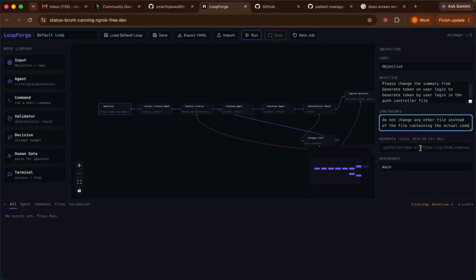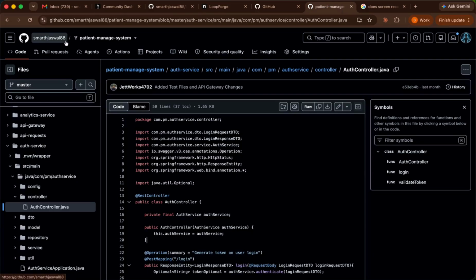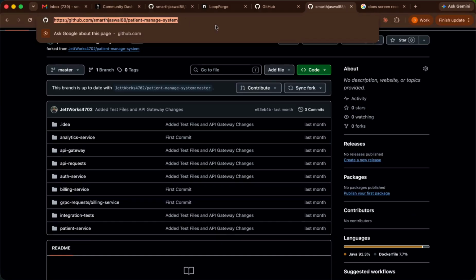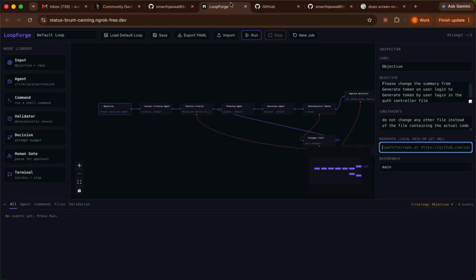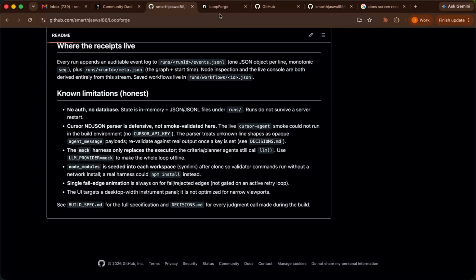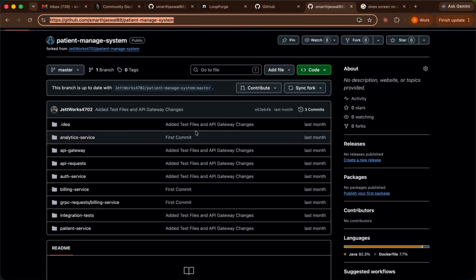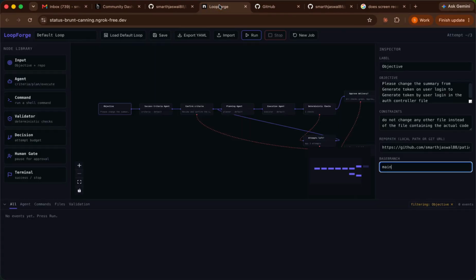Okay, so now we have to provide the git URL, so let me provide that also. So this is our git URL, and the branch is the base branch from where the PR will be merged. That will be, I think, master. Let me just check. Yeah, it's master. Okay, so let me write that also.